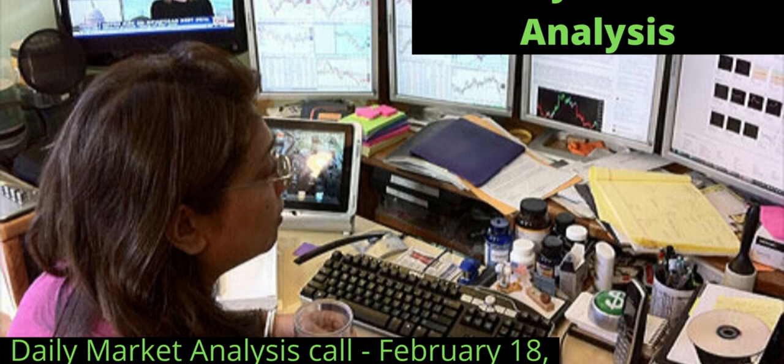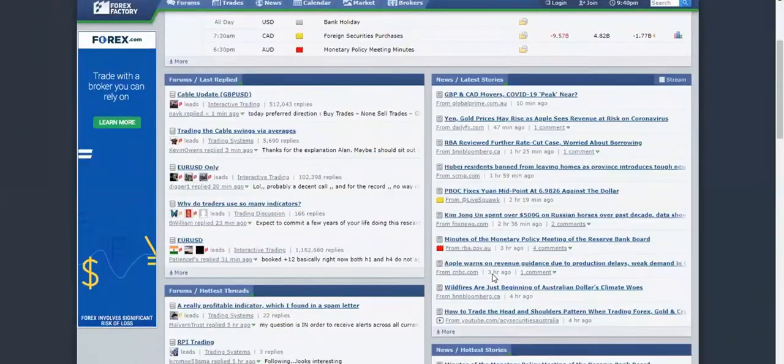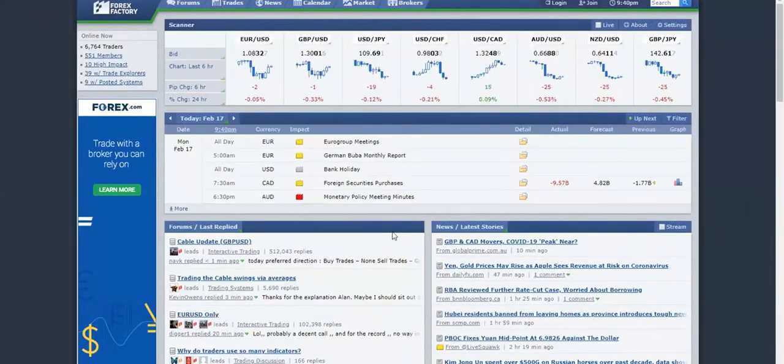As usual, we'll get started with our calendar here. In terms of the data, we just had the monetary policy meeting minutes for Australia. The RBA, Reserve Bank of Australia, has looked at some cases where they may cut rates, or how things will look if they were to cut rates. As a result of that, we have seen the Australian dollar drop, because anytime the central banks talk about cutting rates, that is negative for the currency. So the Australian dollar has gone down.